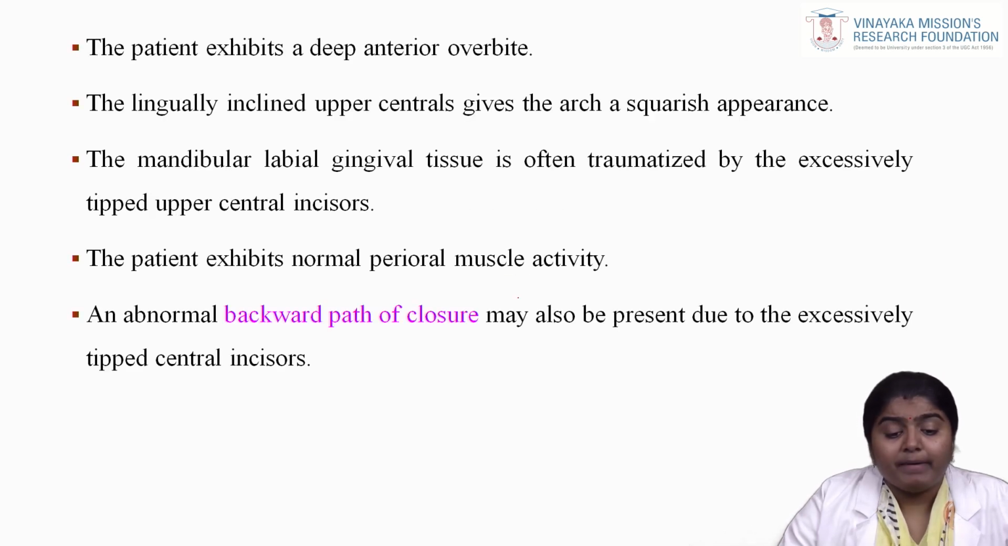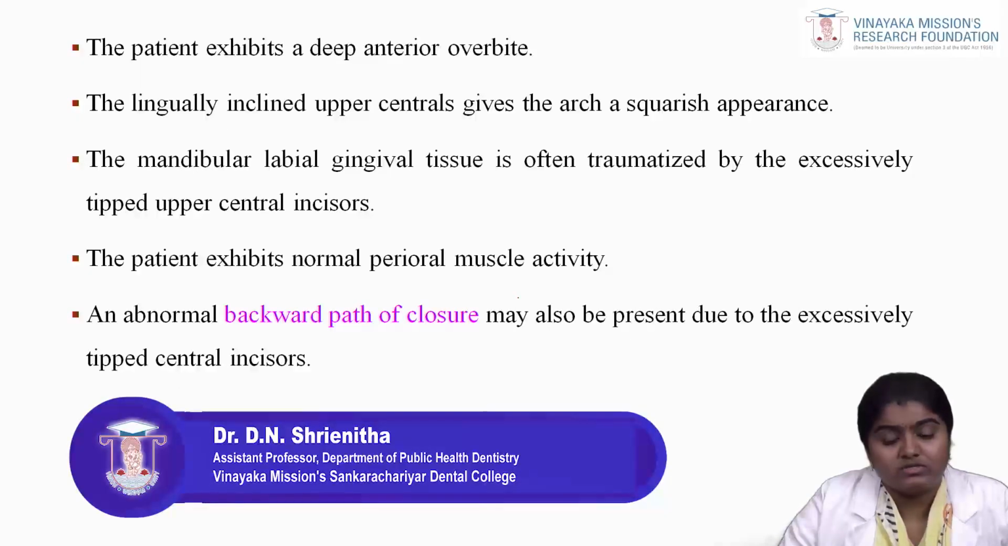And also the patient exhibits a deep anterior overbite. The lingually inclined upper centrals give the arch a squarish shape. Here the mandibular labial gingival tissue is often traumatized by the excessively tipped upper central incisor. The patient exhibits normal perioral muscle activity in class 2 division 2.